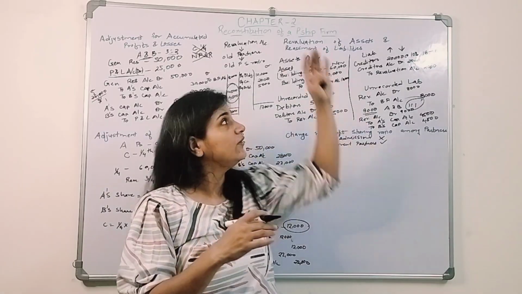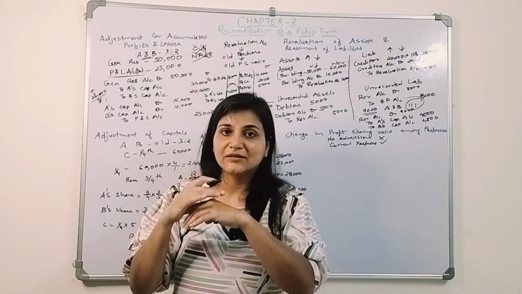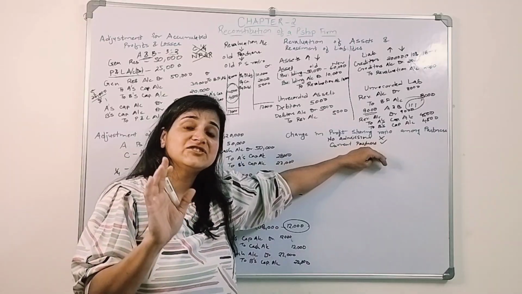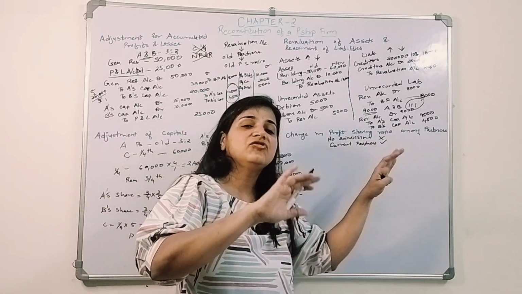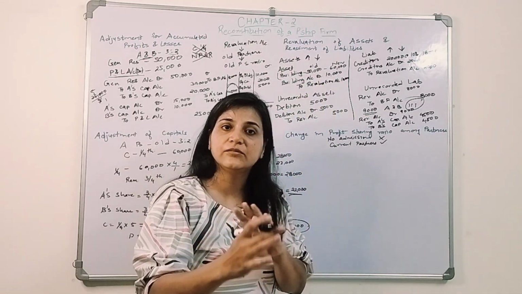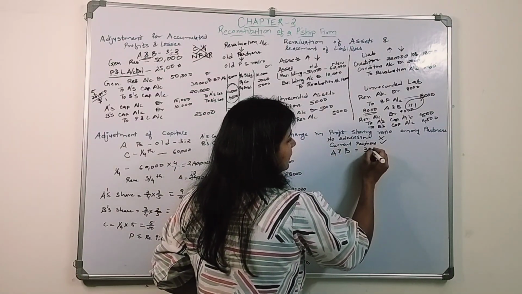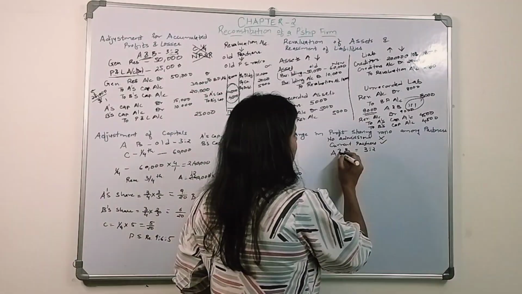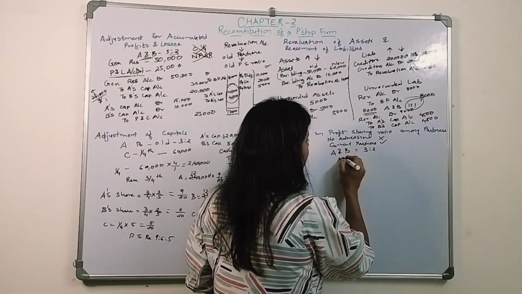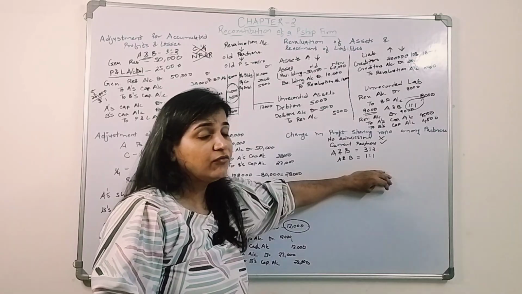Earlier, when we discussed reconstitution, whenever there is a change in the profit sharing ratio, whether through admission, retirement, death or dissolution, the same things we did earlier need to be followed. Let's say A and B were partners in the ratio of 3:2. Now both of them will get actively involved in the firm, so A and B decide to share their profit and loss in the ratio of 1:1, right?